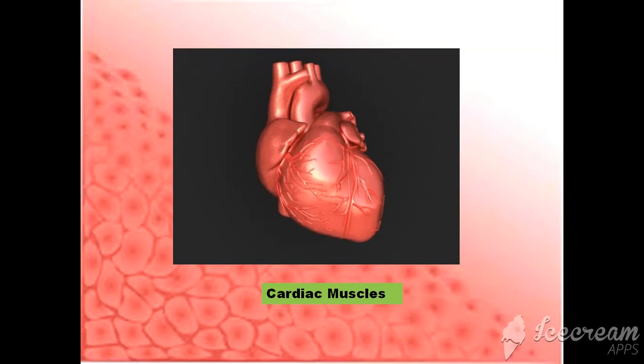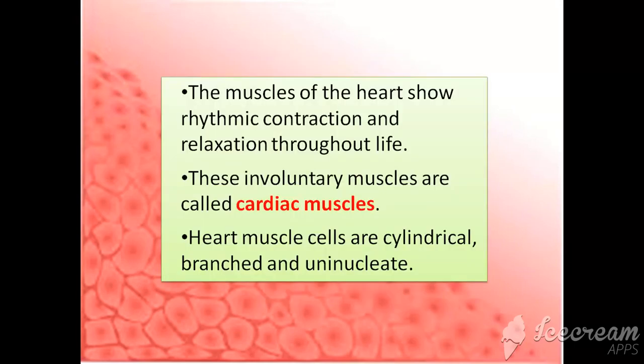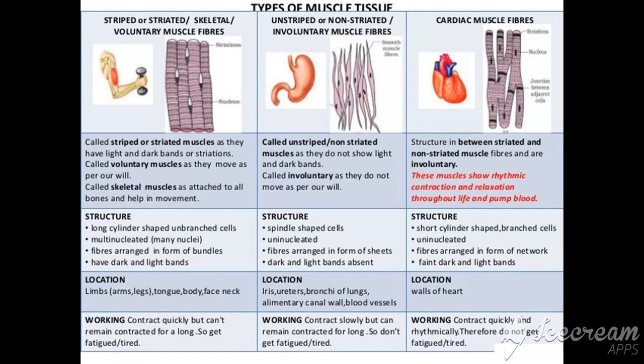Now, what is contraction and relaxation? When you close your fist tightly, that is contraction. And when we release our fist, that means when we open the fist of our hand, that is known as relaxation. Now the muscles of the heart show rhythmic contraction and relaxation throughout life. These are involuntary muscles and they work according to their own will. These muscles are cylindrical, branched and uninucleated in nature.